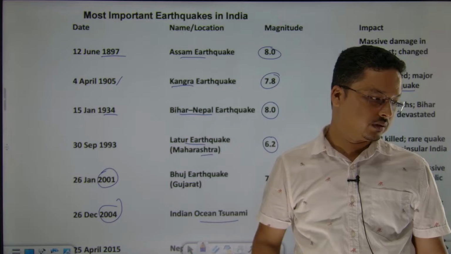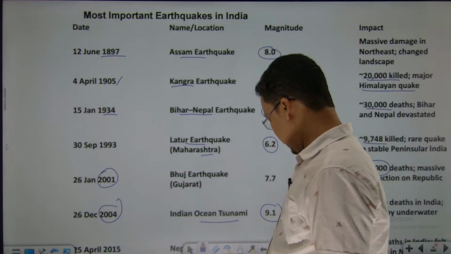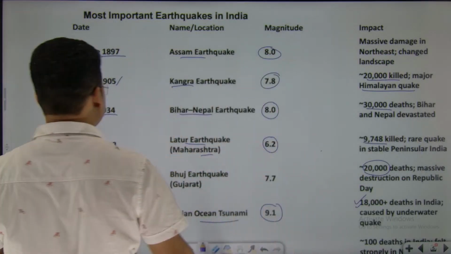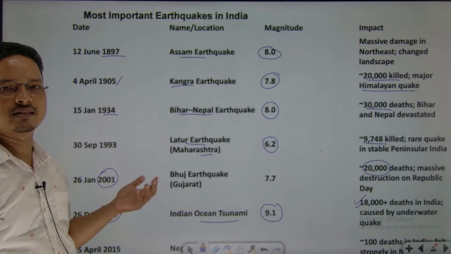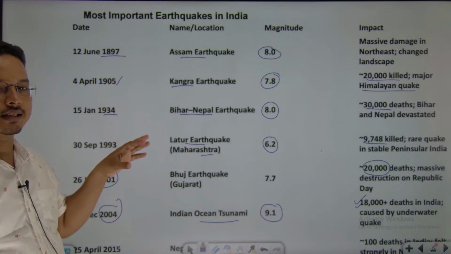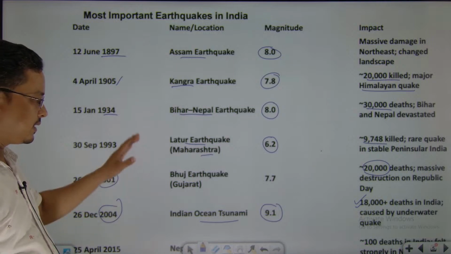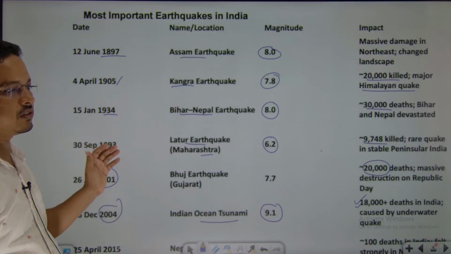These examples you can write where? You can write in the mains exam. You can put these examples in the mains exam, right. इसको अगर याद कर लिया तो आप केस स्टडीज पे डाल सकते हो. You can put it into the case studies, right. These are the earthquakes with magnitudes and locations.